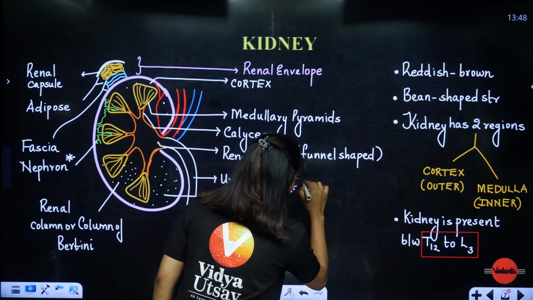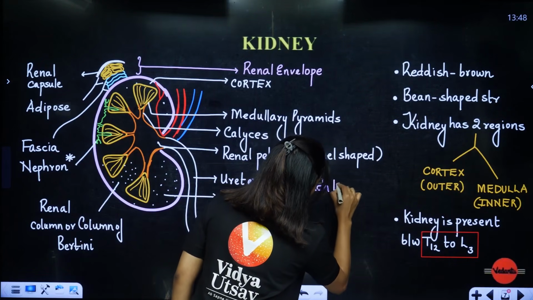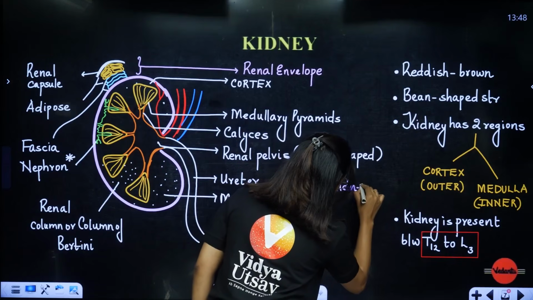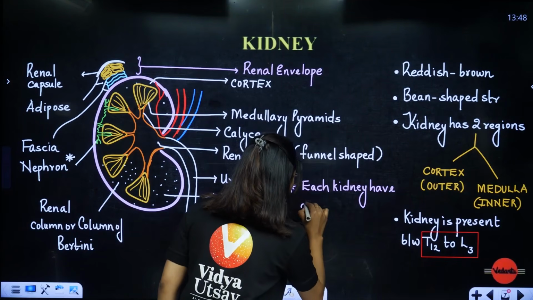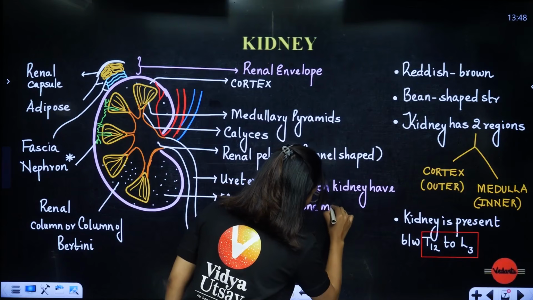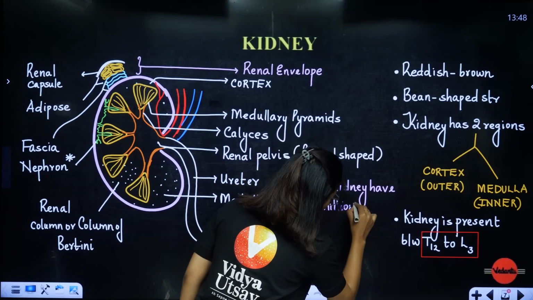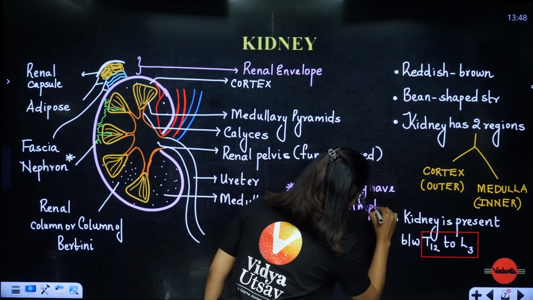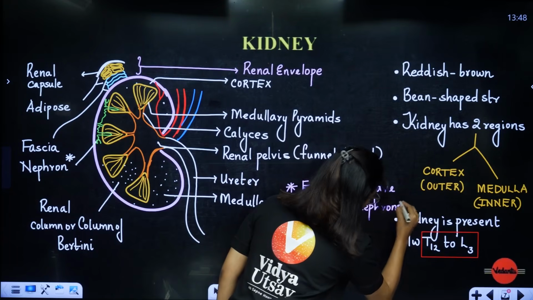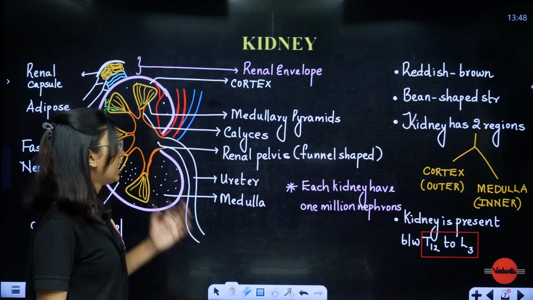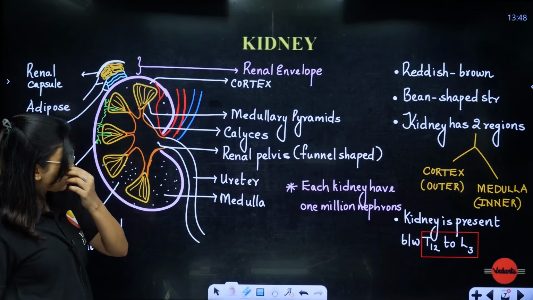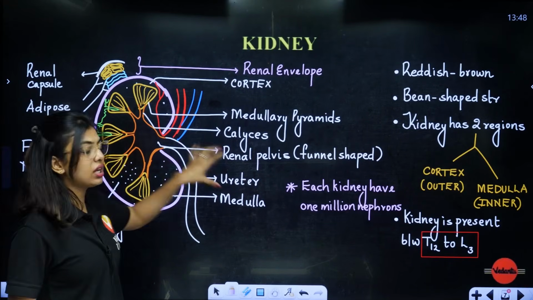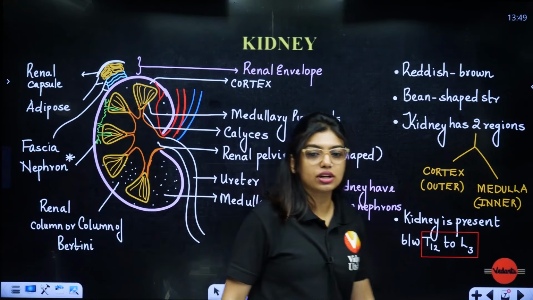And each kidney has around 1 million nephrons. Clear? 1 million nephrons. So each kidney has 1 million nephrons, and remember the renal pelvis, how does it go to the renal pelvis? With minor, major calyces and a funnel shaped structure called the renal pelvis.